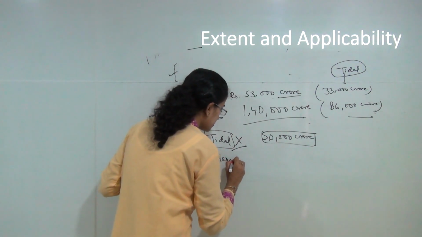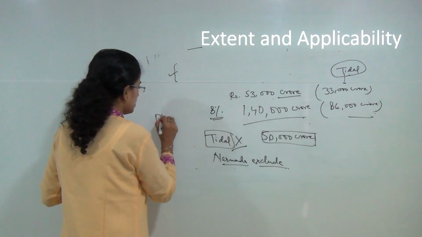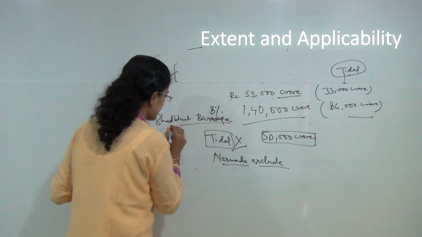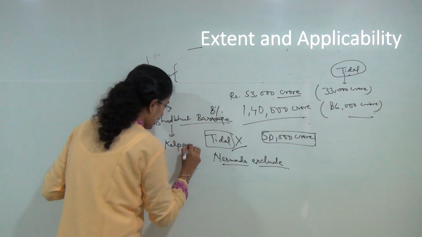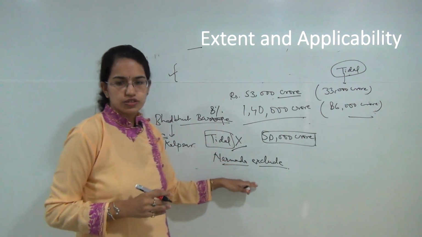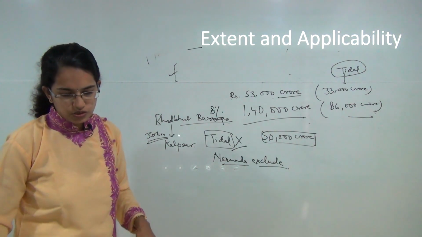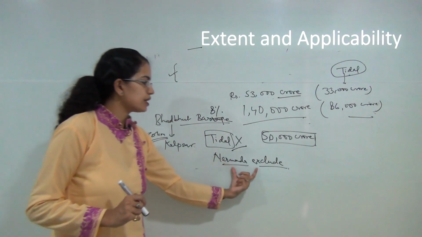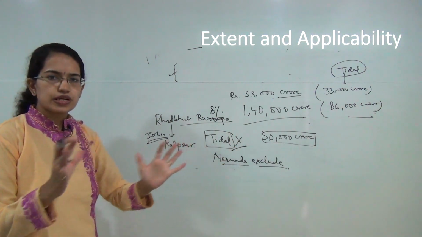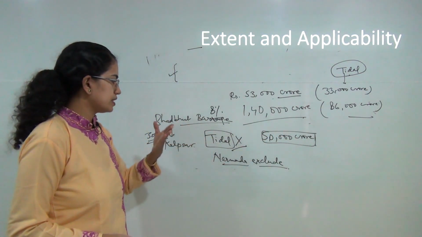As of now, in the current status, there is no more proposed idea for tidal generation. Also, Narmada has been totally excluded from the project, which was previously a part of this, except for the Bhadbut barrage, and this barrage aims to connect to Kalpsar, and this reduces the distance by around 30 kilometers. This barrage would divert the waters of Narmada and bring it to the existing region. However, there is no idea for Narmada to be included under the original Kalpsar project. So two things have been totally excluded from the project, so as to bring down the cost of the project and to increase the feasibility.